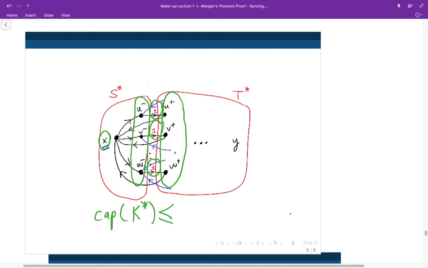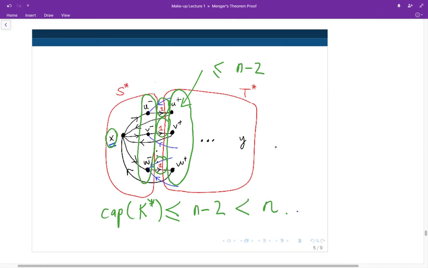Now, if you look at the vertices inside T star, excluding x and y, there are at most n minus 2 such vertices. The 2 here means we're excluding the source and the sink. Therefore, the capacity of K star is at most n minus 2, which is strictly less than n.